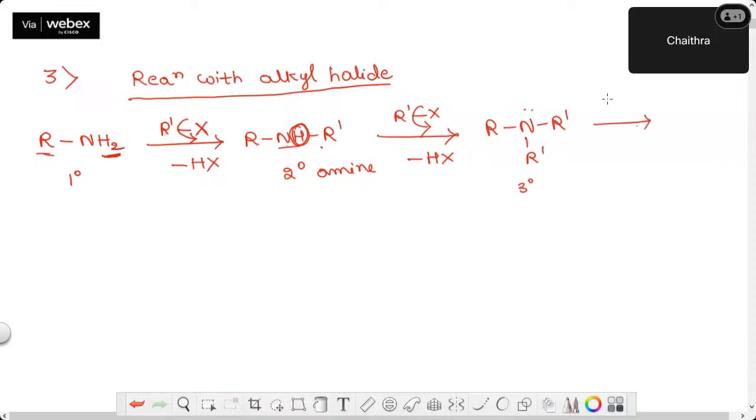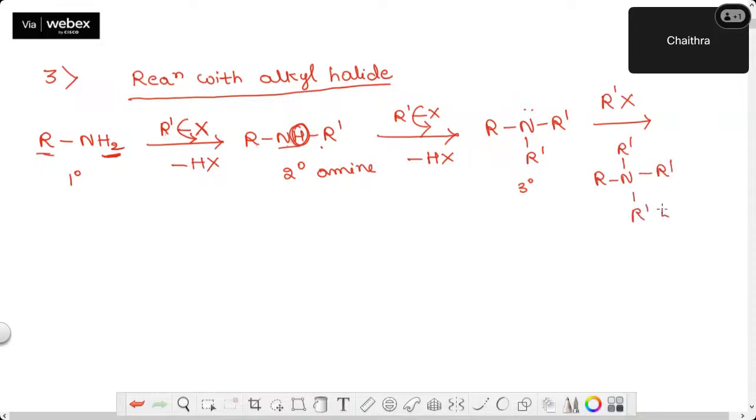Similarly, if you treat with one more mole of alkyl halide, I'll be getting a quaternary amine. The lone pair is gone now because this R dash will utilize that. I'll get R dash and R dash.